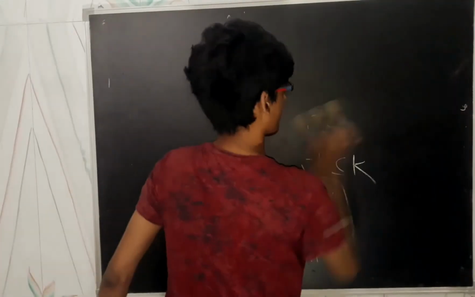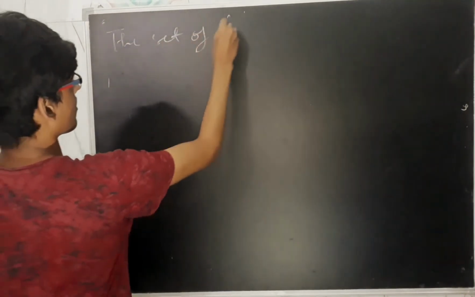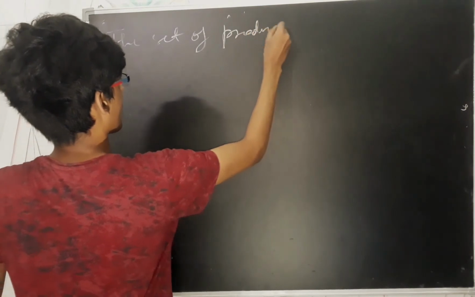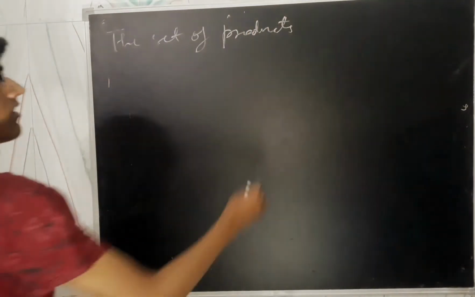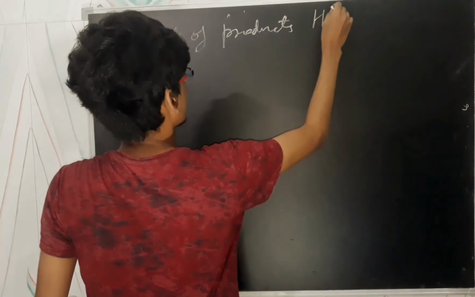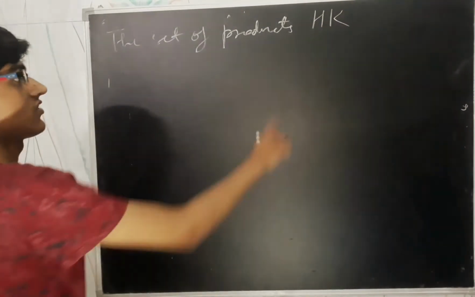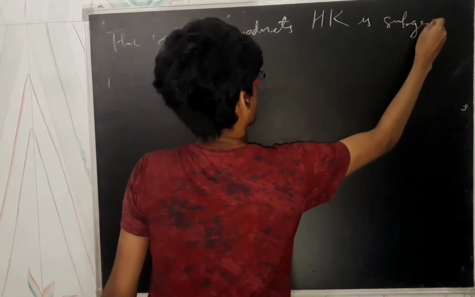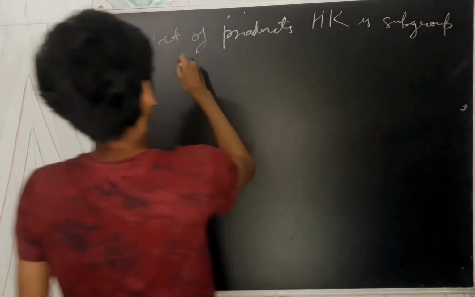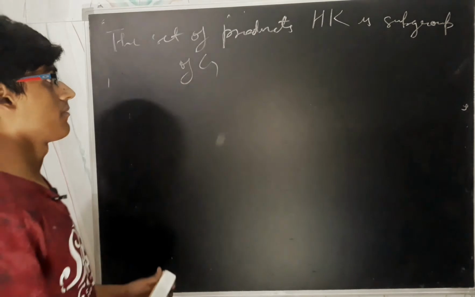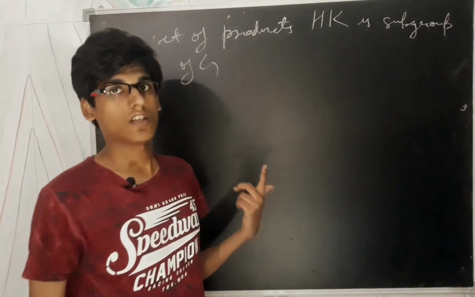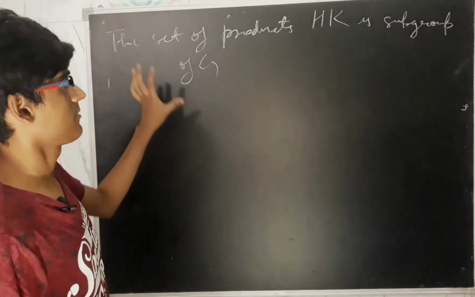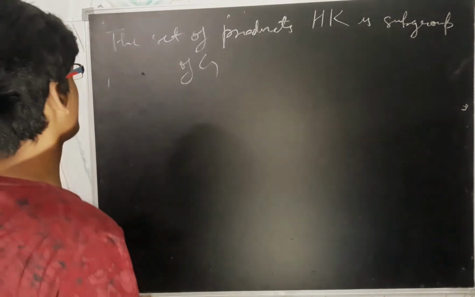Now we need to prove that the set of products, h1k1, HK, is a subgroup of G. This is very easy to prove by using the one-step subgroup test or the two-step subgroup test. So I am leaving this portion to you. I will proceed to the next step.